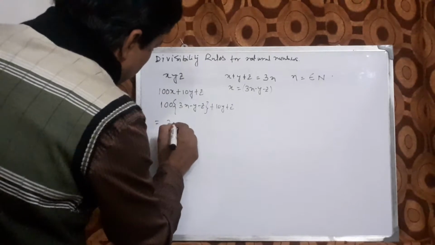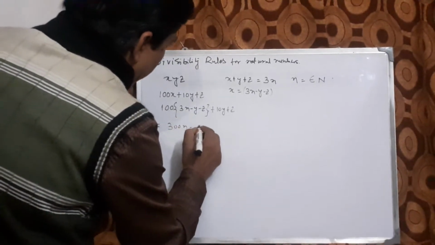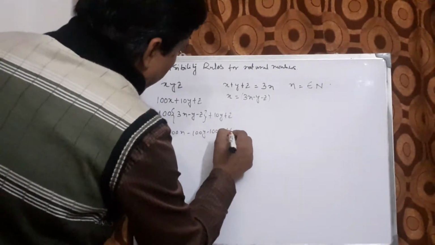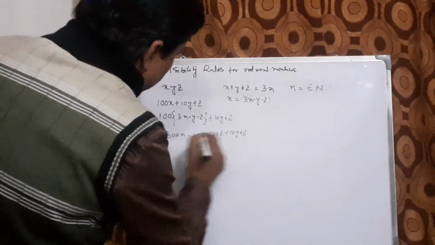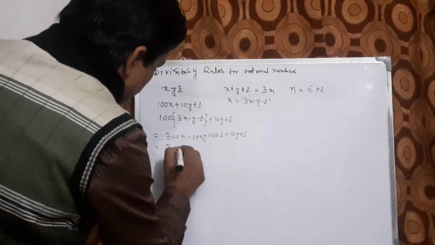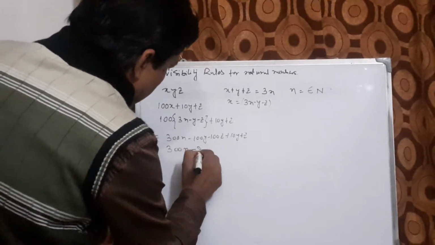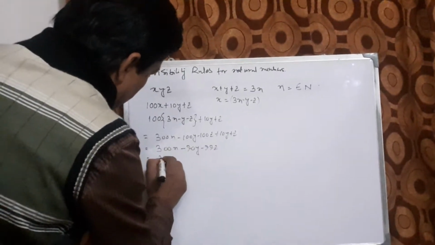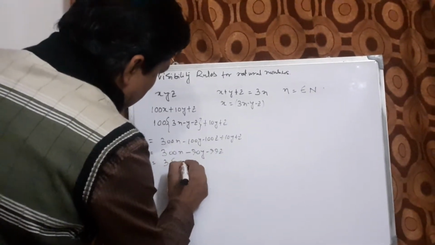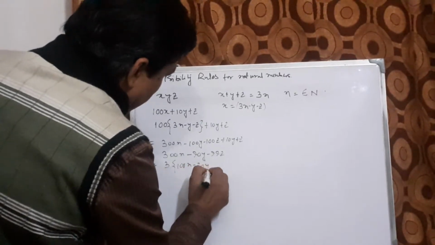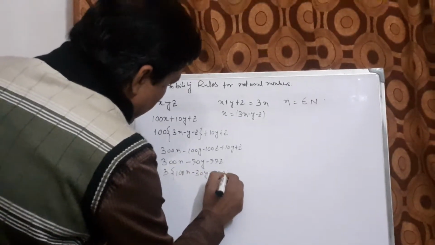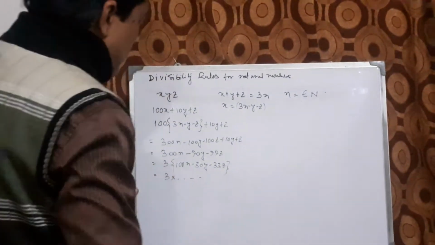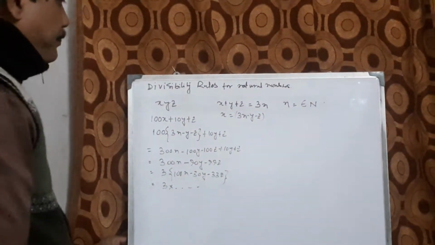It becomes 300n minus 100y minus 100z plus 10y plus z, which is 300n minus 90y minus 99z, which is 3 into (100n minus 30y minus 33z). That is 3 into some multiple, that is a multiple of 3 actually.